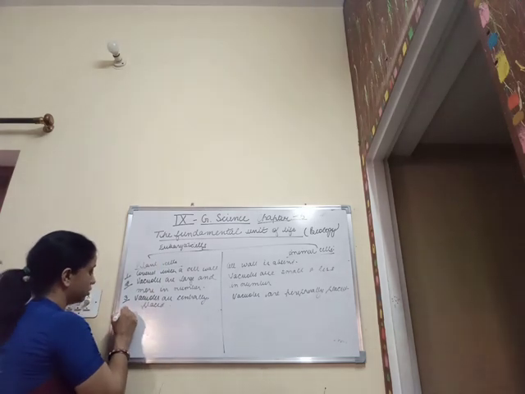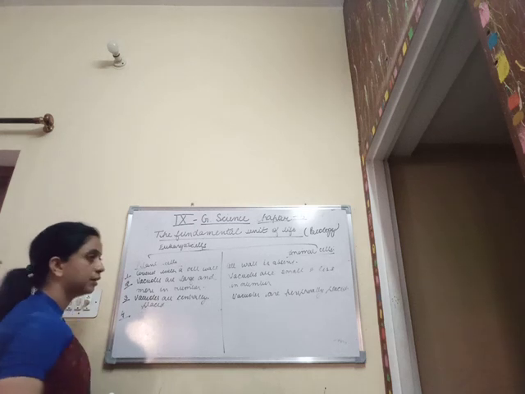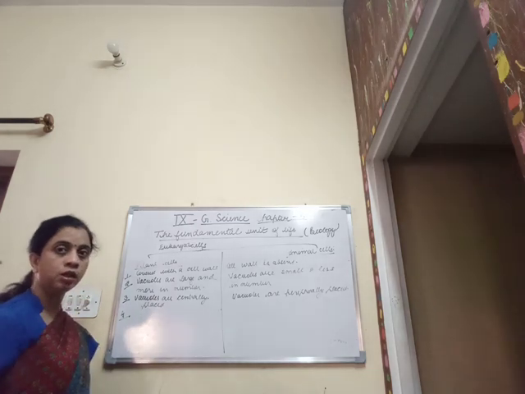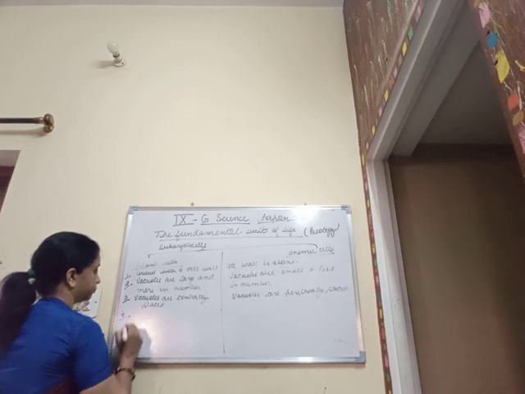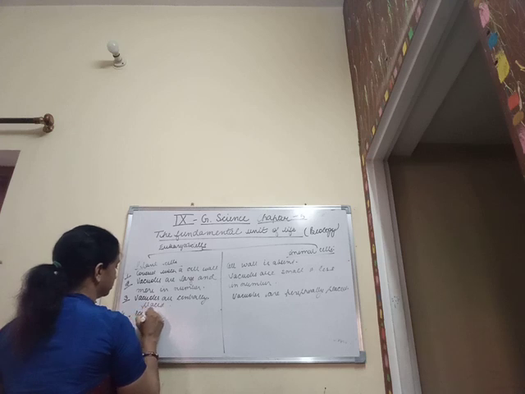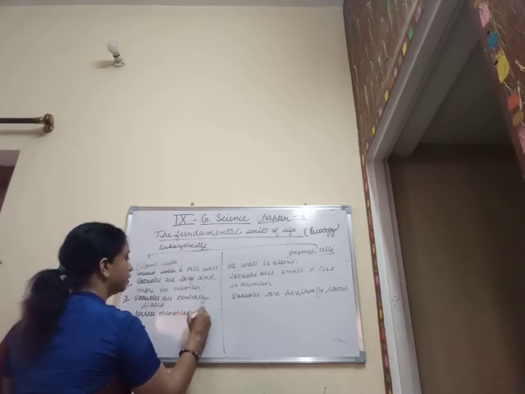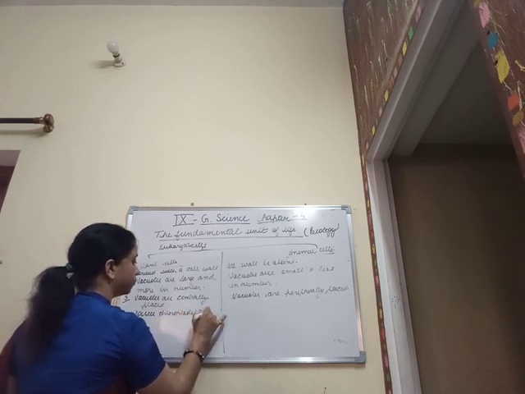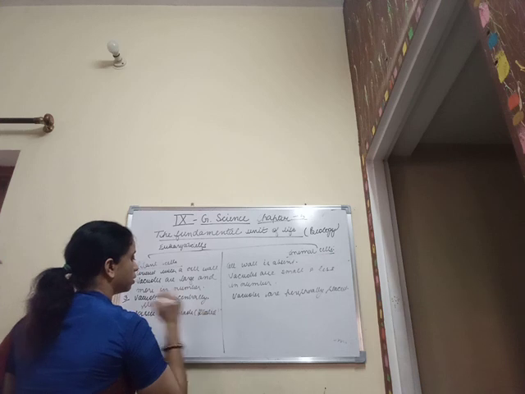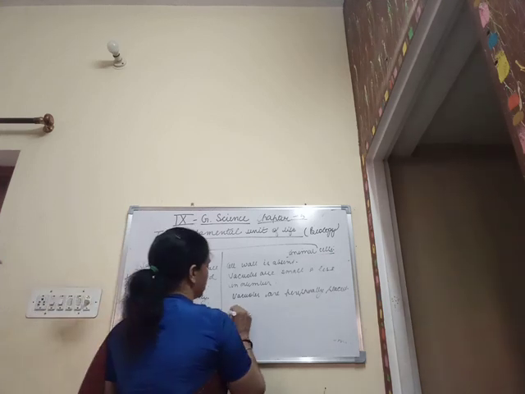Then the fourth point, that is very important, that is the plant cells do possess the chloroplasts, which is a type of a plastid. And animal cells do not possess the chloroplast.